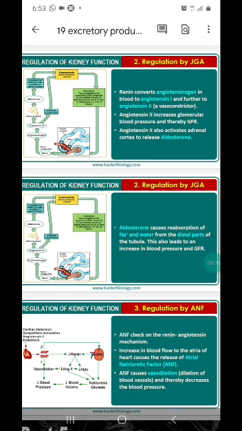ANF, atrial natriuretic factor, which is secreted in response to an increase in the blood pressure. It helps in vasodilation and results in lowering of blood pressure and thereby GFR. Okay, children, this is a very, very important topic.